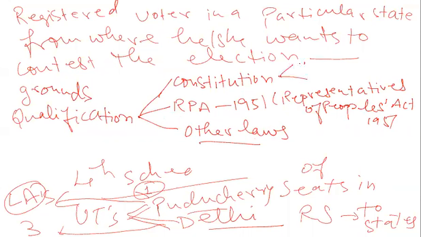The first ground was that he or she should be a citizen of India. A contestant to the election to the Rajya Sabha should be a citizen of India. The second ground is minimum age, that the age should not be less than